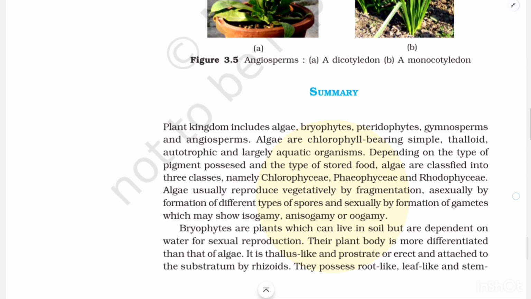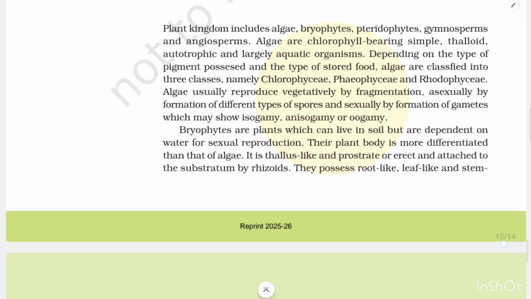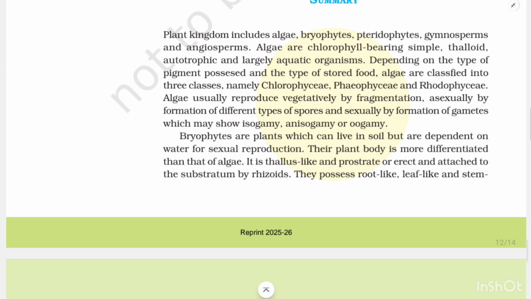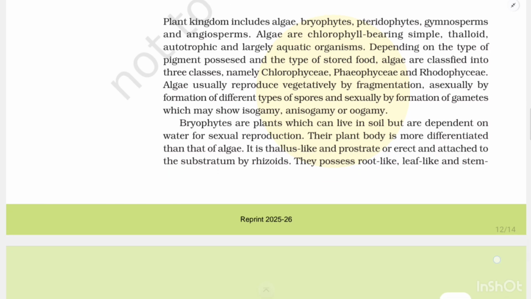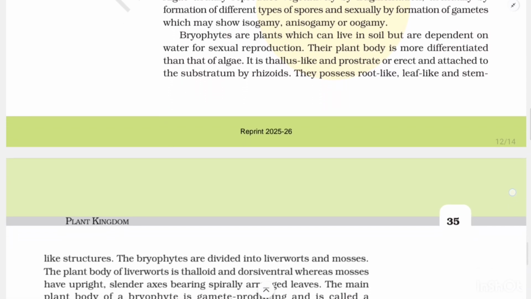Summary. The plant kingdom includes algae, bryophytes, pteridophytes, gymnosperms, and angiosperms. Algae are chlorophyll-bearing, simple, thalloid, autotrophic and largely aquatic organisms. Depending on the type of pigment possessed and the type of stored food, algae are classified into three classes, namely Chlorophyceae, Phaeophyceae, and Rhodophyceae. Algae usually reproduce vegetatively by fragmentation, asexually by formation of different types of spores, and sexually by formation of gametes which may show isogamy, anisogamy, or oogamy.